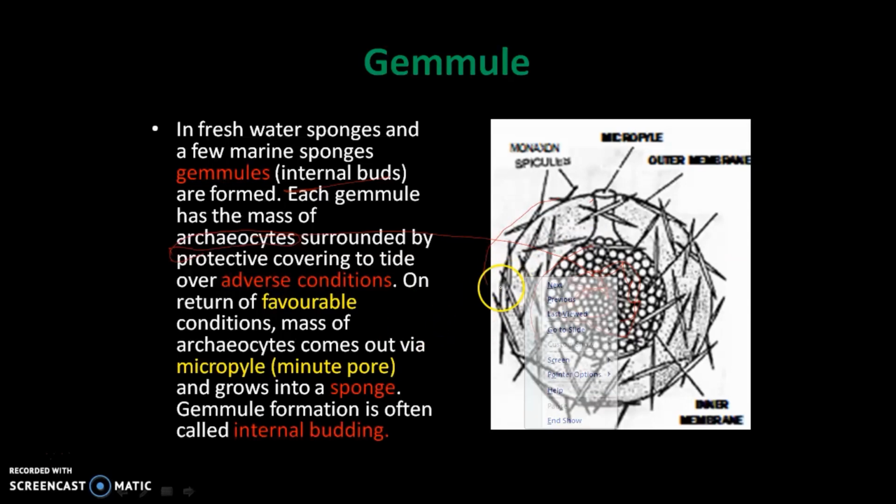So in adverse conditions, what happens? Through the micropyle opening, the gemmules get released, and they develop into new individuals. So these are regarded as the internal budding type of sponges.